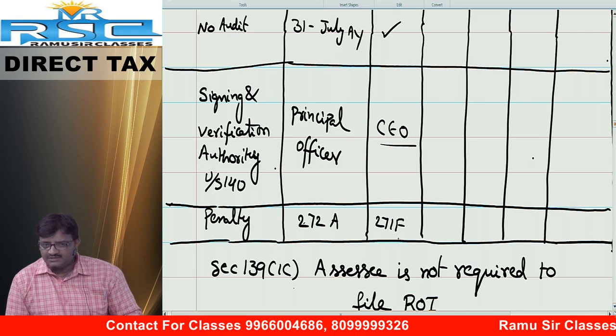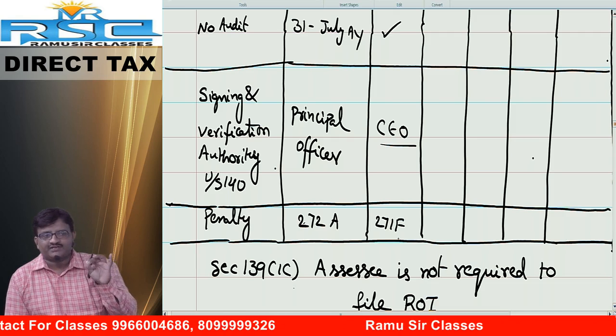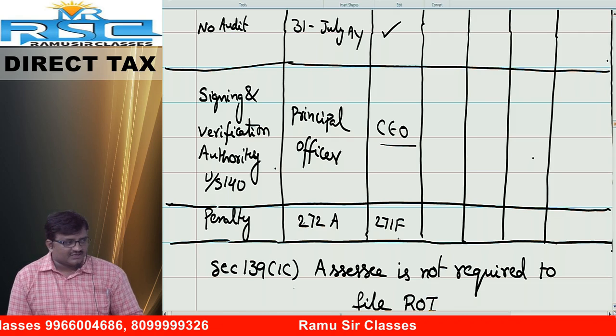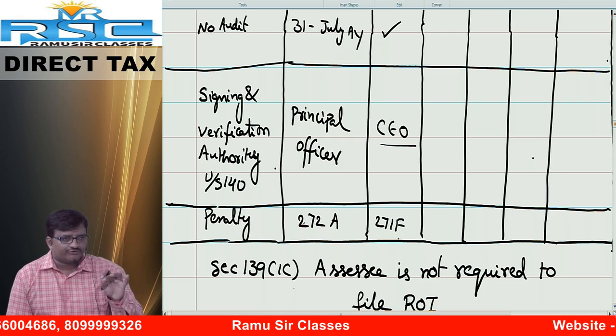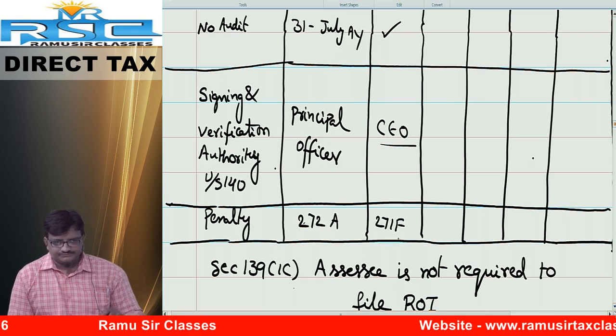How much is the amount? 5,000 rupees in case of default of filing of return of income as per provisions of section 139 subsection 4B. Chalo. With this, done with the topic 4B.